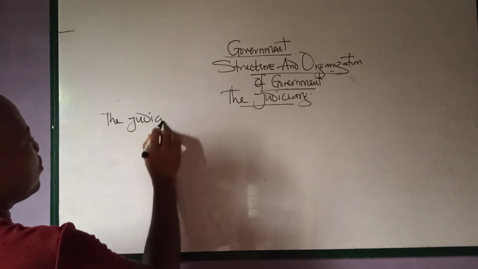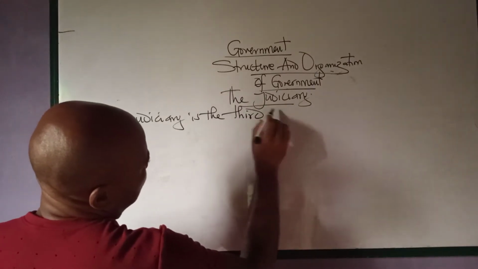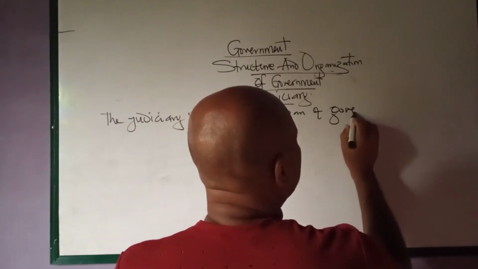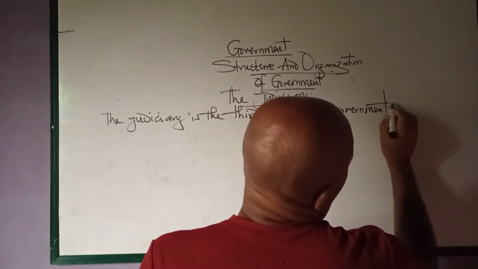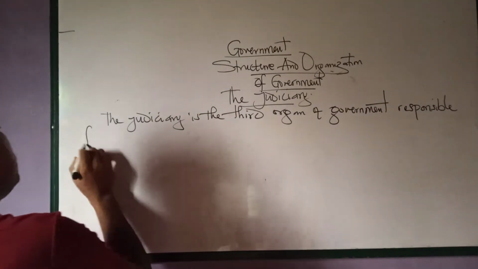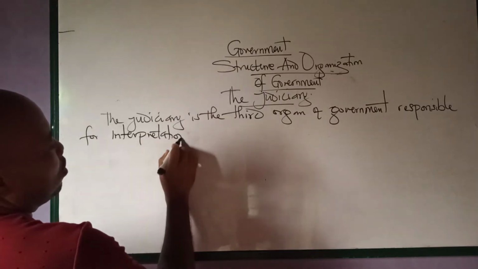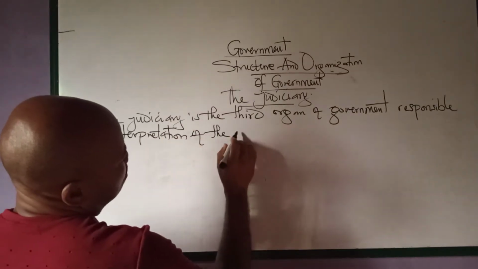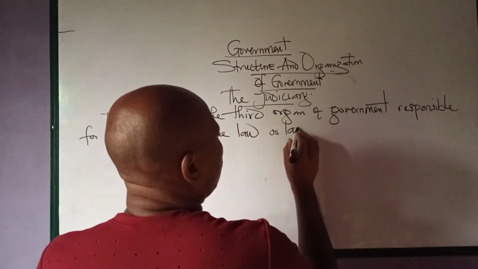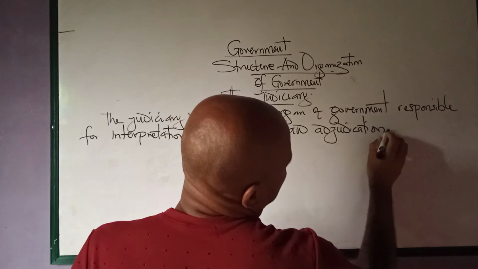The judiciary is the third organ of government responsible for the interpretation of the law, or law adjudication.